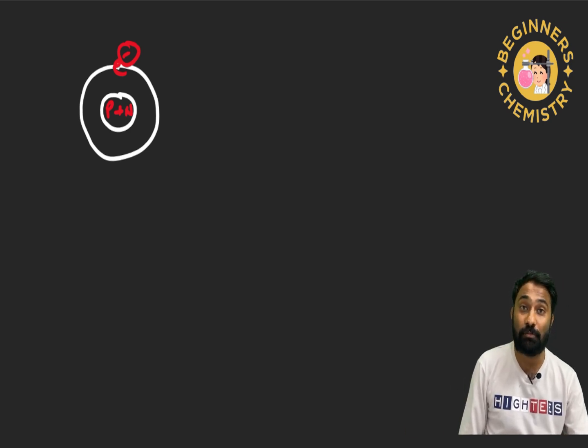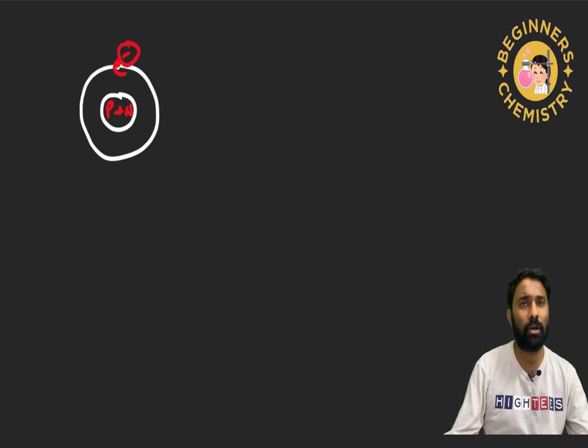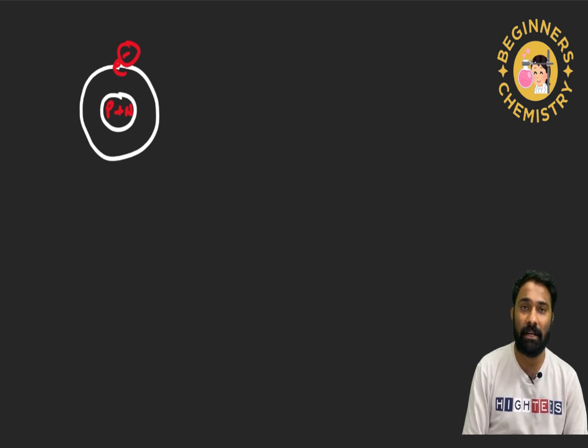Molecule means the smallest particle which has independent existence, right? What is the meaning of independent existence? Let's take an 18-year-old son or daughter. He or she has independent existence without any help from their mother or father. They can go to their respective colleges and come back to their respective homes, right? Clear?